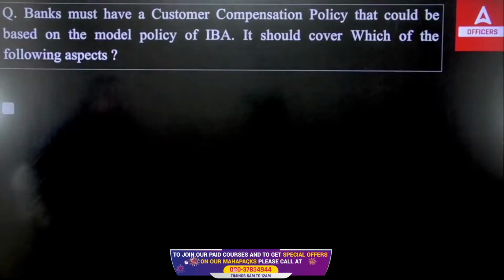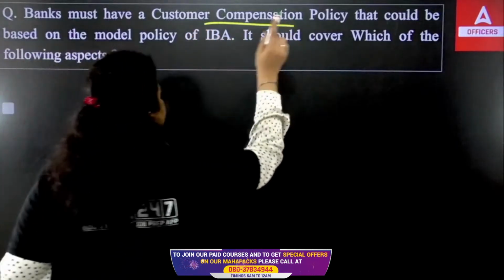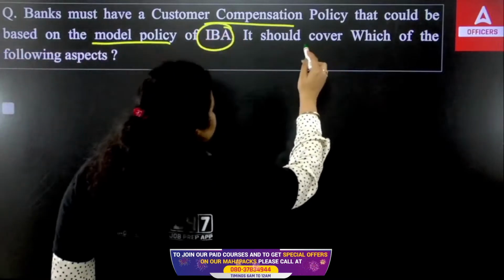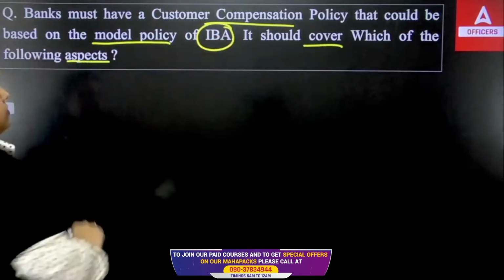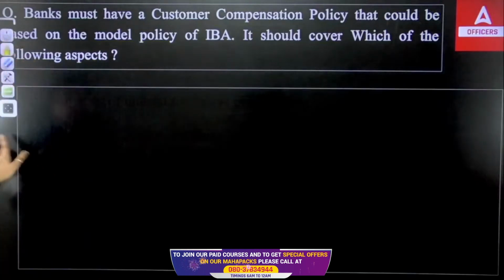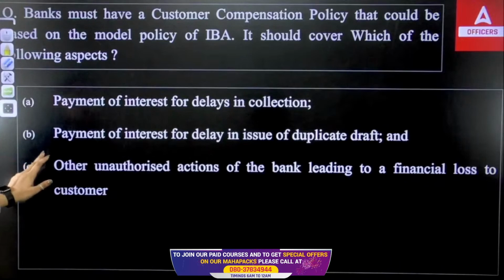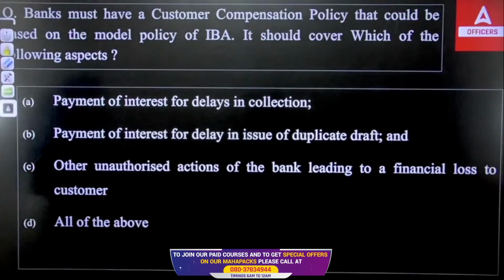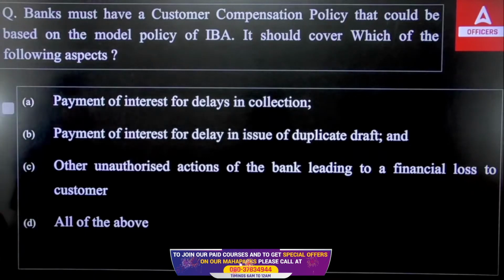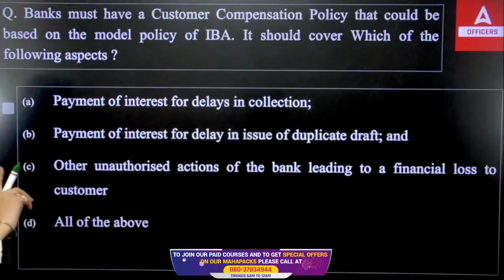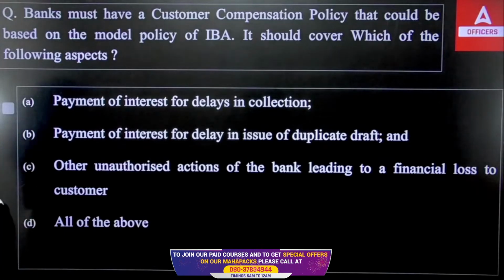Next, banks must have a customer compensation policy that could be based on the model policy of the Indian Banks Association. It should cover which of the following aspects? So first we have payment of interest for delay in collection. Second, payment of interest for delay in issue of duplicate draft. Third, other unauthorized action of the bank leading to a financial loss of a customer. And fourth, all of the above.